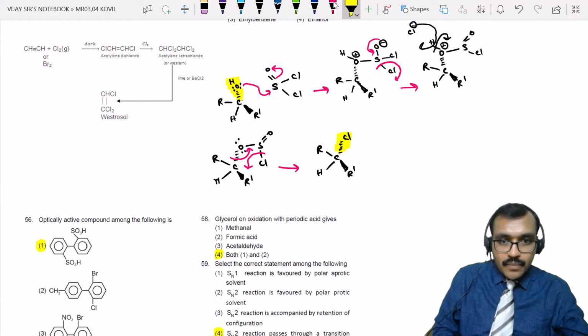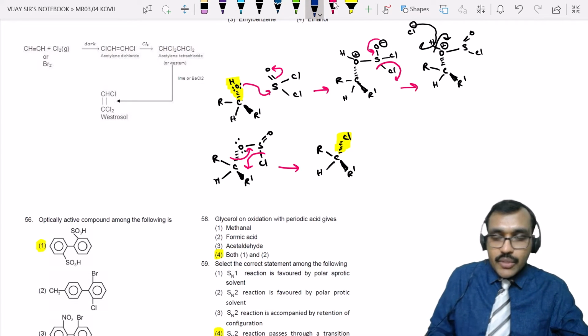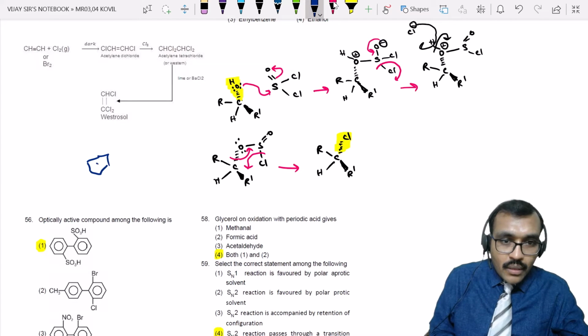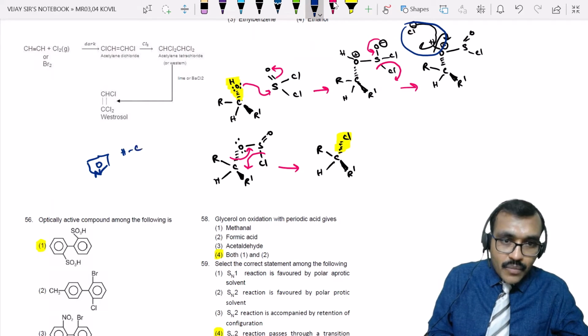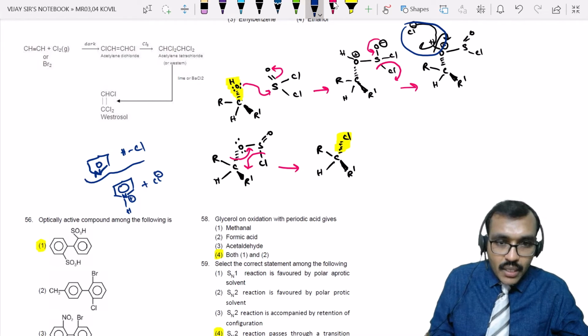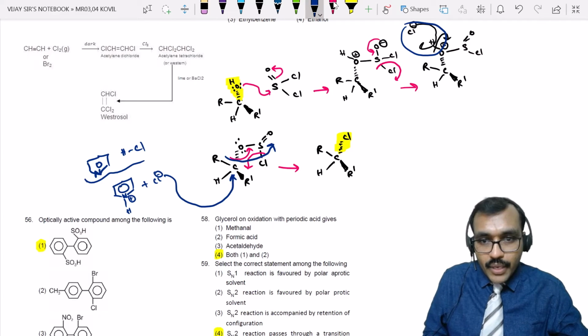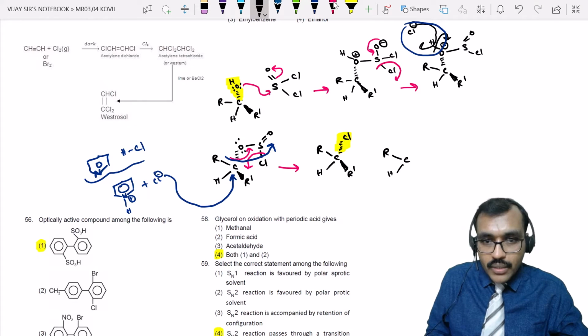Instead of this, if a pyridine is used, here HCl is gone now, in this step. That HCl combined with pyridine, you will get pyridinium ion plus Cl minus ions. So you will have free Cl minus ions. Now this free Cl minus ion goes and attacks over this, making this whole group leave. Then the final product will be R, C, H.